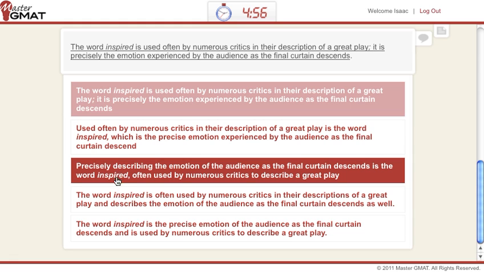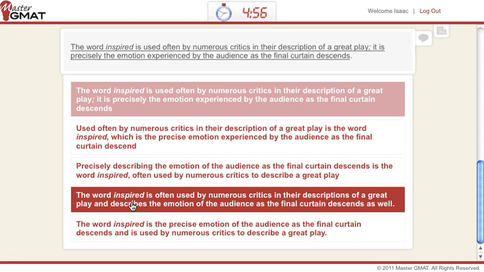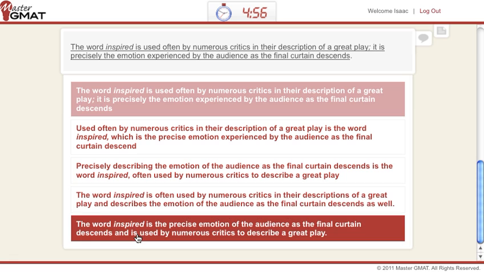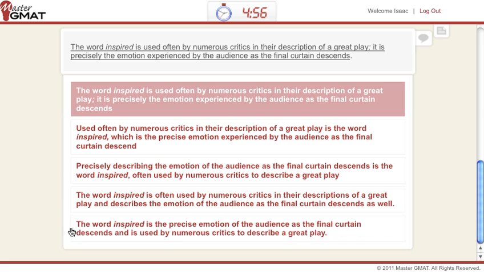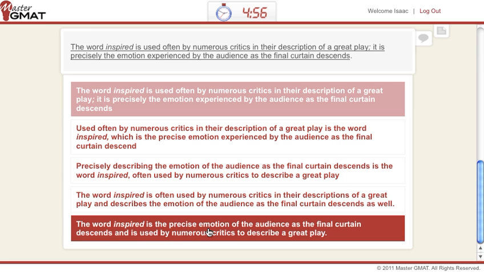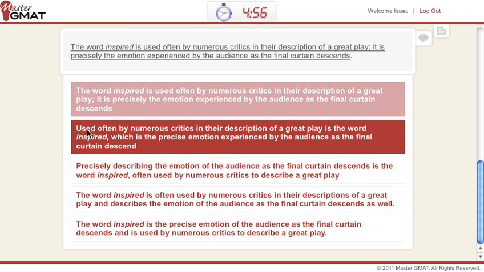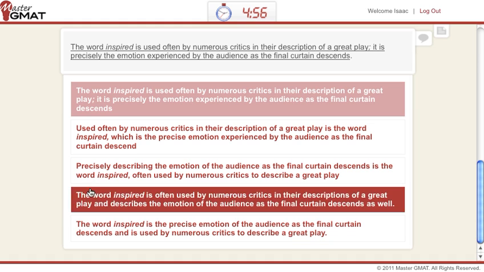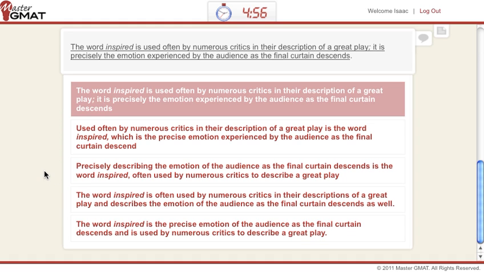We see that in C and D, we don't really have that problem, but in E, the word inspired is the precise emotion. Well, again, it's not the word that's the precise emotion, so that's illogical as well. So we got rid of A, B, and E. The other two, if you notice, don't really have grammatical mistakes. So what do we do when we don't see grammatical mistakes? We move on to the next order of business in our work order, which is to look for stylistic issues.